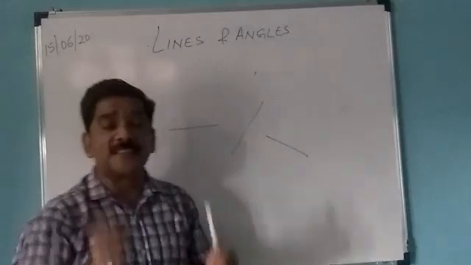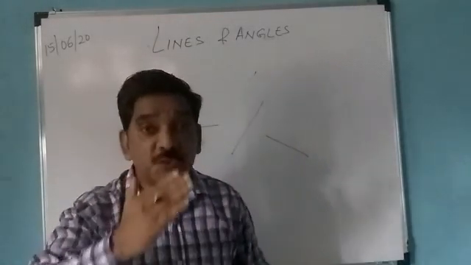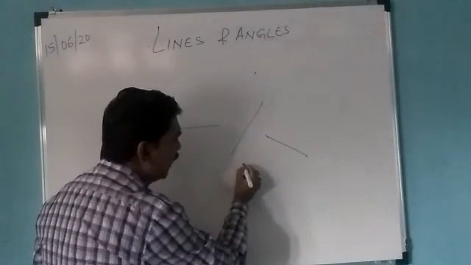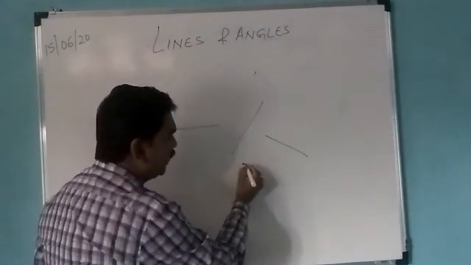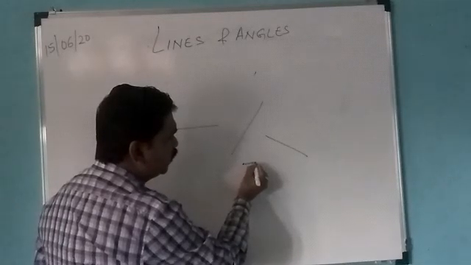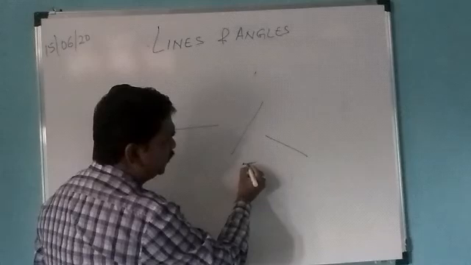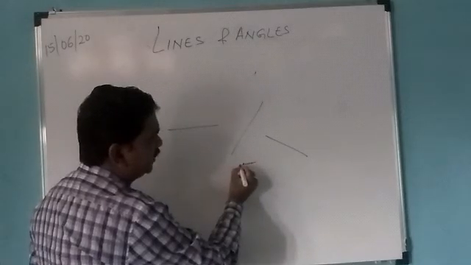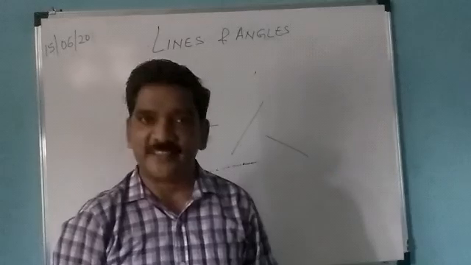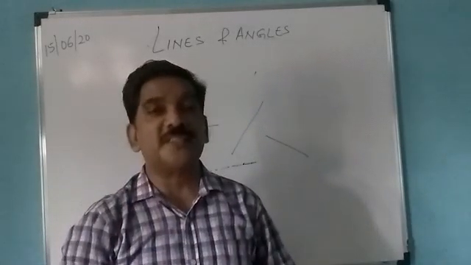A line is nothing but a set of points which goes in one direction. If I put all these points very straight, very close to each other, in one direction, that is called a line. Clear? Now, in lines you have two concepts here. One is line and the other is line segment.